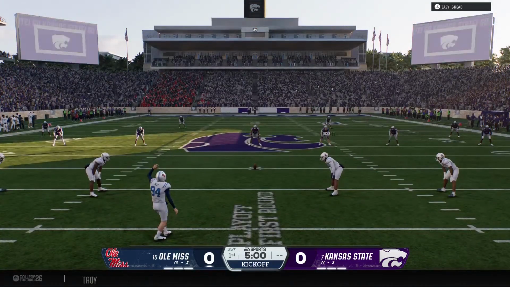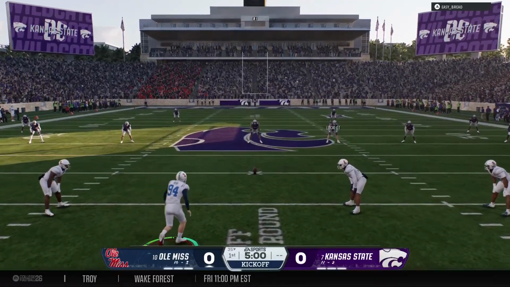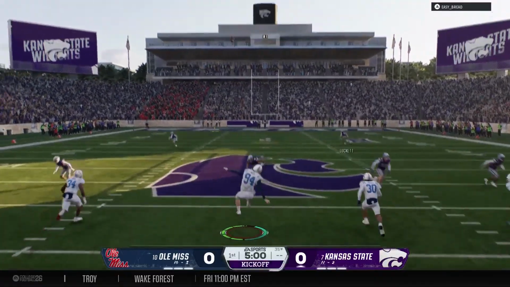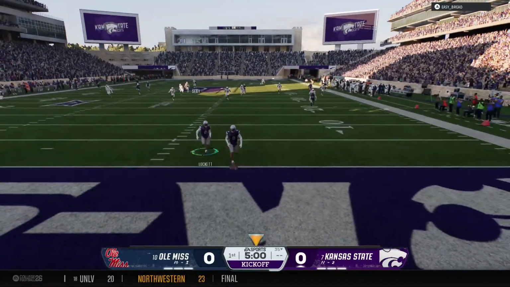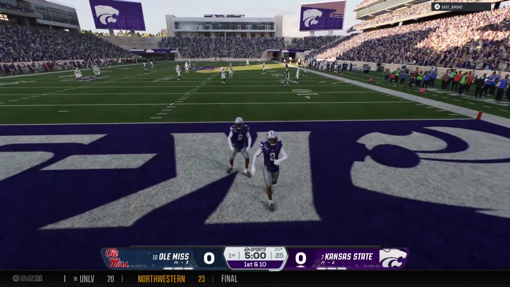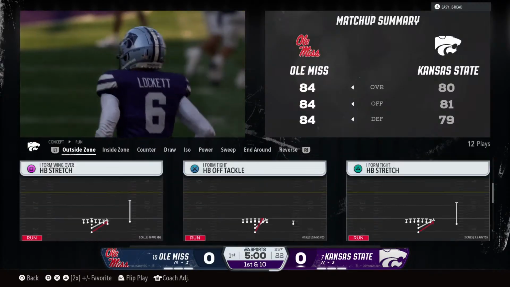Kickoff team is out there. Great energy as this college football playoff gets underway. And that kick will just bounce into the end zone for a touchback. They'll start at the 25.